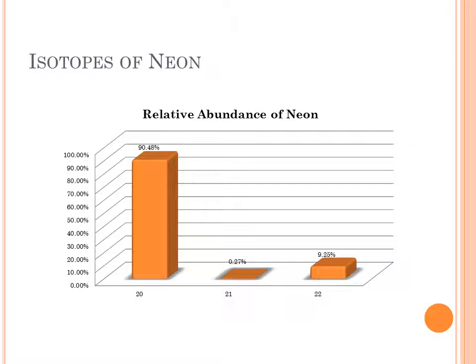And if you look at the periodic table, you find that the average mass of neon is 20.18, which is very close to the 20 isotope. So you find that the average will lie much closer to the isotope that is most abundant. And so this is a weighted average and not an even average. And I'll show you in a minute how to average some of these out.